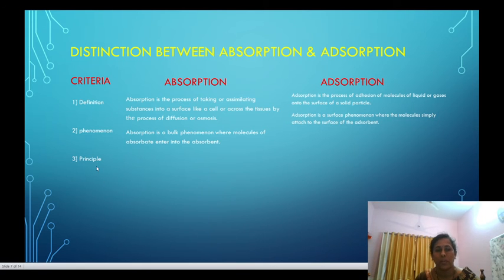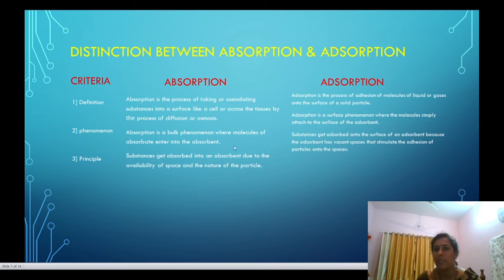Now, third point, principle. The substance gets absorbed into an absorbent due to the availability of space and the nature of the particles.